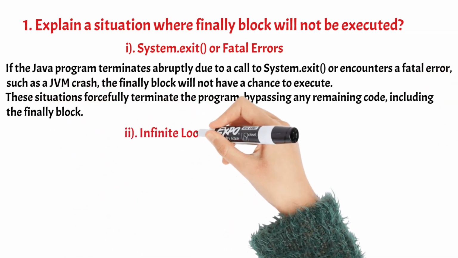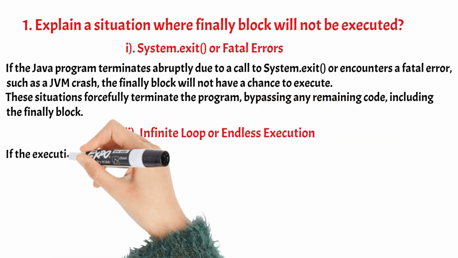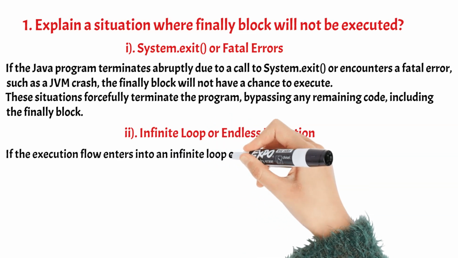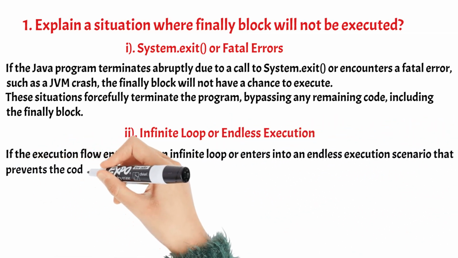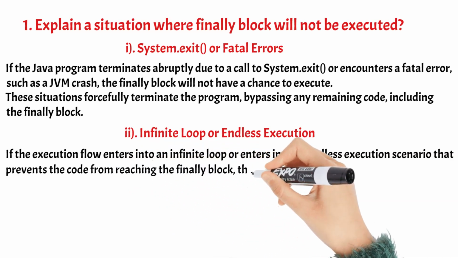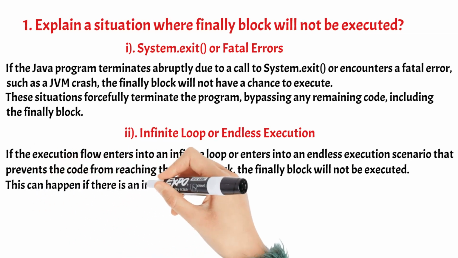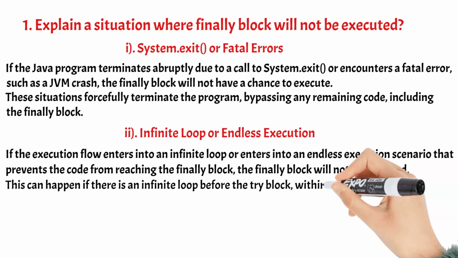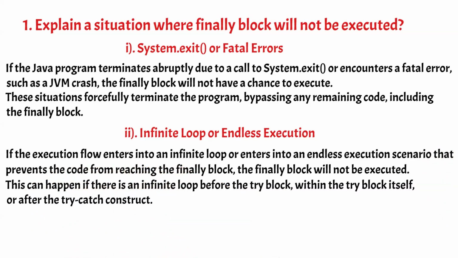2. Infinite loop or endless execution. If the execution flow enters into an infinite loop or enters into an endless execution scenario that prevents the code from reaching the finally block, the finally block will not be executed. This can happen if there is an infinite loop before the try block, within the try block itself, or after the try-catch construct.